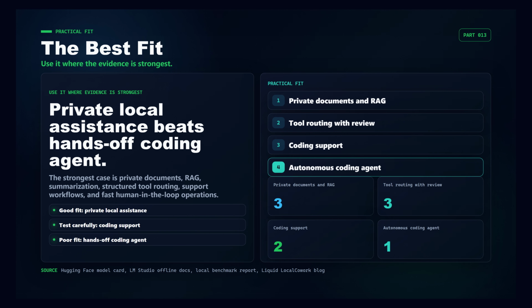So where does LFM2 24B A2B fit? Based on the sources, the strongest case is not autonomous coding. It is a local assistant for private documents, retrieval augmented generation, summarization, structured tool routing, support workflows, and fast human-in-the-loop operations. If your goal is replacing a cloud coding assistant, this evidence says wait or test very carefully. If your goal is keeping sensitive context local while routing tools and summarizing documents, the model is much more interesting.